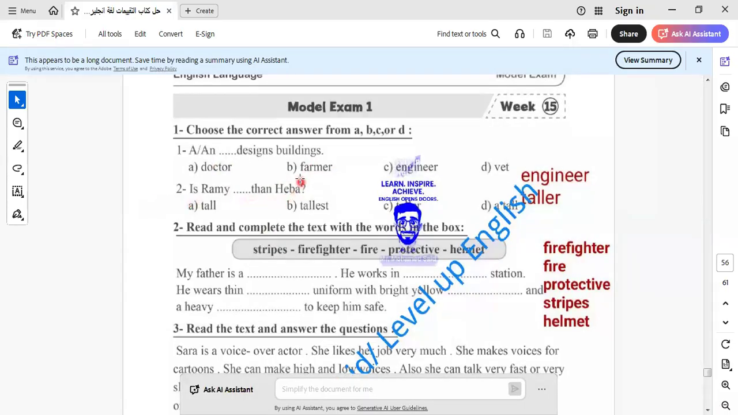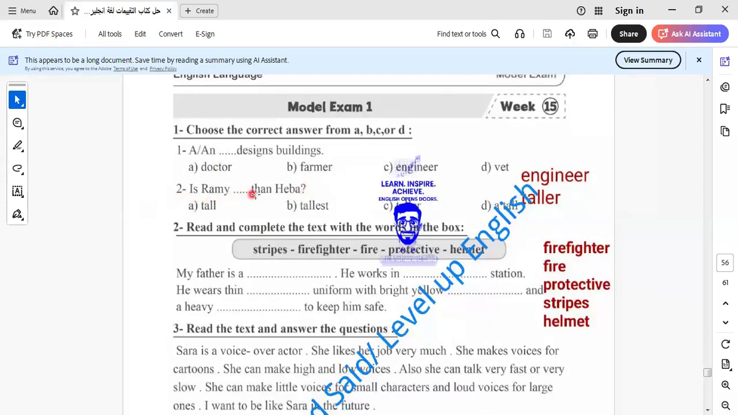Rami is taller than Heba. So here, this is called the comparative form, and we put the adjectives in the comparative form. So the answer here is taller. The word disappeared here, but taller is written like this. I would like to write it for you if it's not clear. Here is taller than. Why taller?